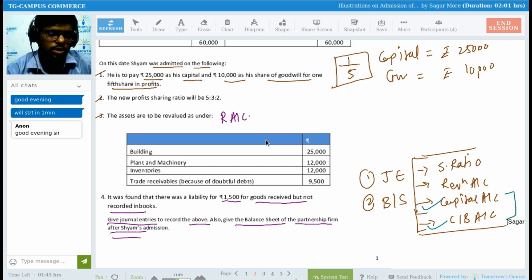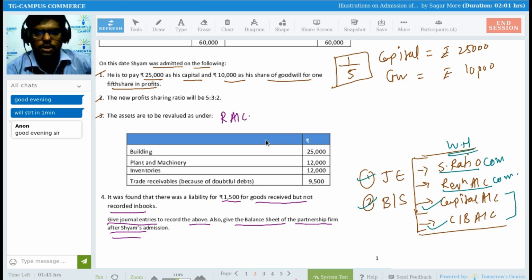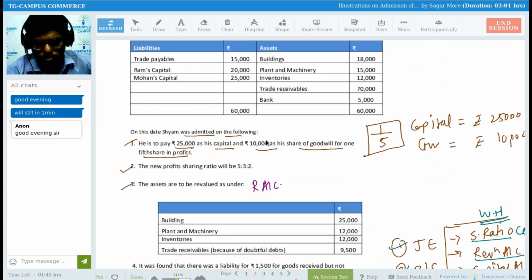It depends upon the question, or the requirement, whether we have to find out capital. If we are not able to calculate capital directly, then we can prepare the capital account. If we are unable to find out the closing bank balance or cash balance, then we have to prepare the account. But calculation of the sacrifice ratio and the revaluation account is a must. It's compulsory, right? We have to do this. So this will be the working note part for me, and this will be the answer part, right? So I will be discussing one by one what we have to do.